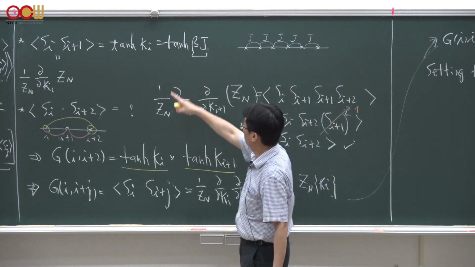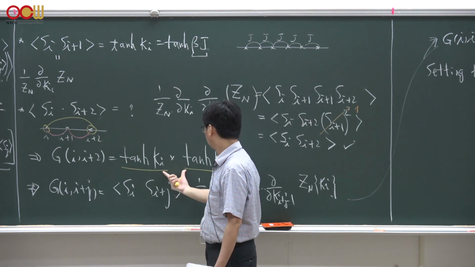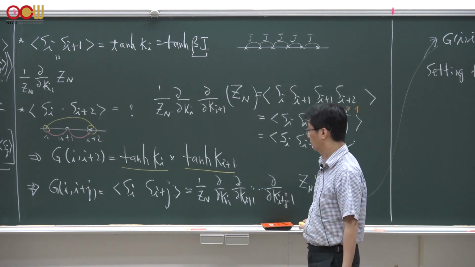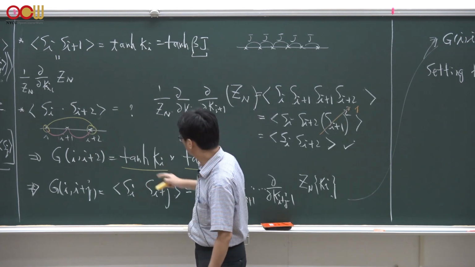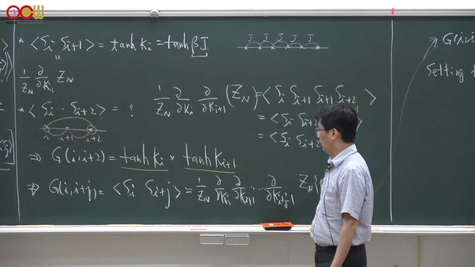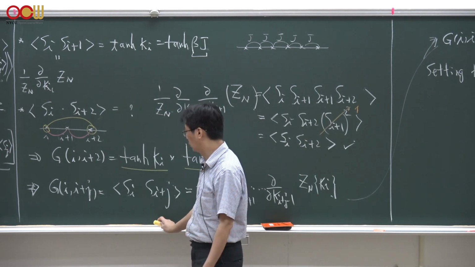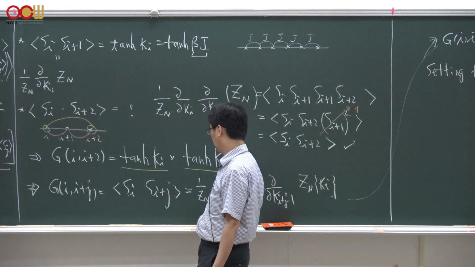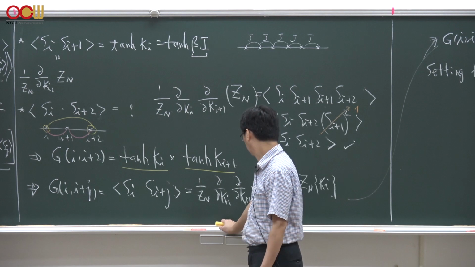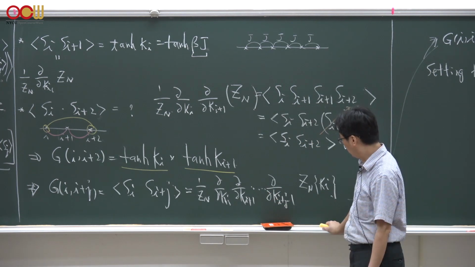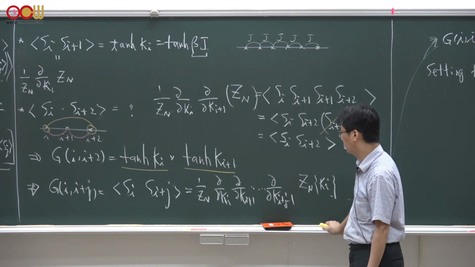By taking advantage of these nearest neighbor spin correlations, you could simply make a product of the hyperbolic tangent for site i and for site i plus 1. So then you get simply a product of these two hyperbolic tangents. And you could generalize this calculation to j-th neighbor correlation functions of the spins, which is the ensemble average of s_i dot s_(i+j). And this is simply the (j minus 1)th derivative of the partition function with respect to the coupling constant, divided by the partition function.